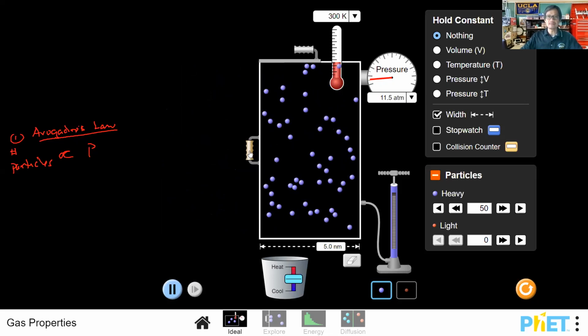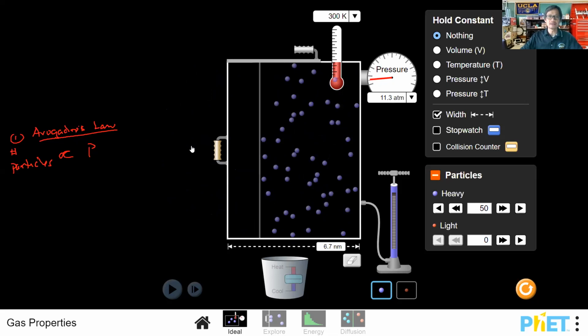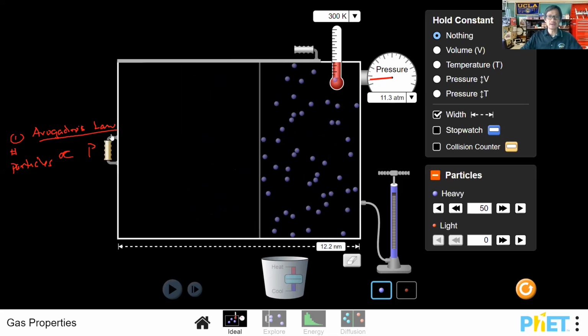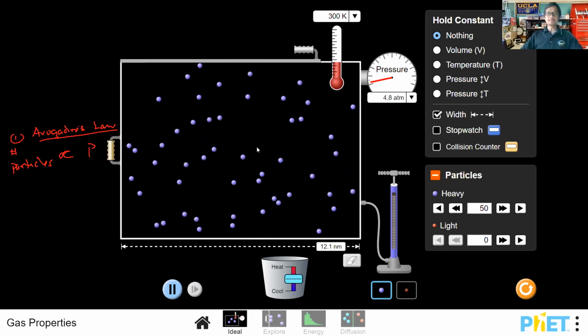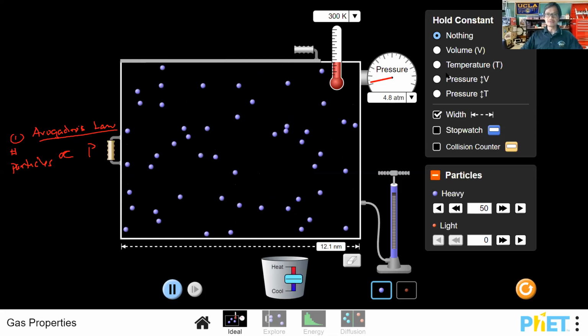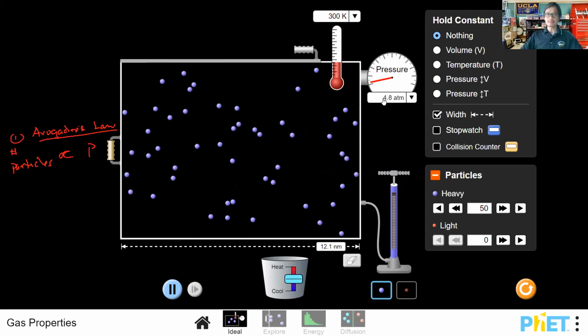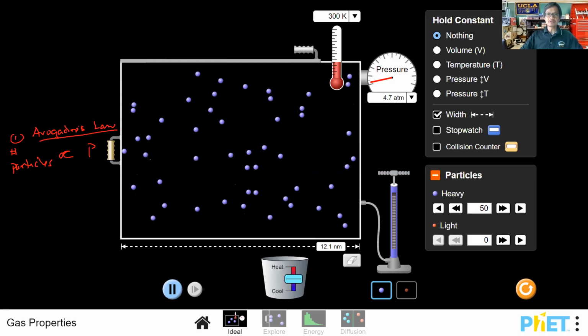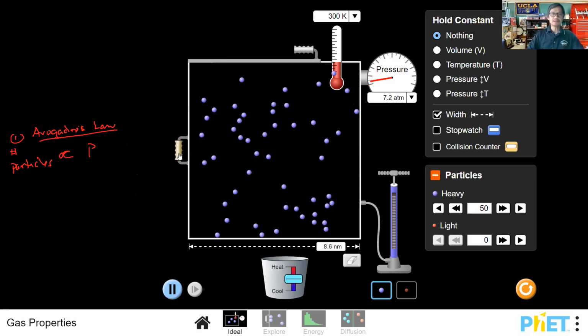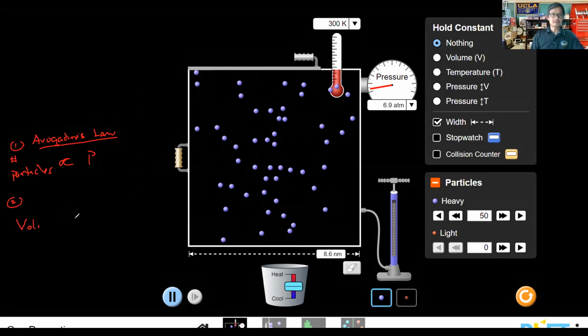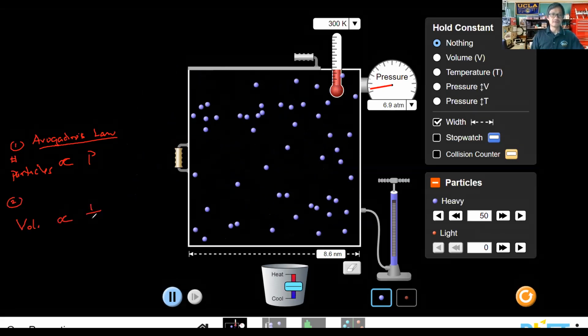Let's take a look at what happens as you pull out, and let's almost double it, all the way out to 12 here. As the volume increases, you notice the pressure drops. And so what we notice here, let's go ahead and write this down, is that the relationship between volume and pressure is what we refer to as an inverse one.